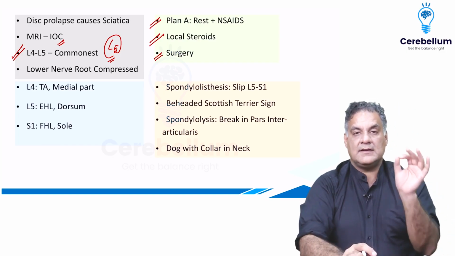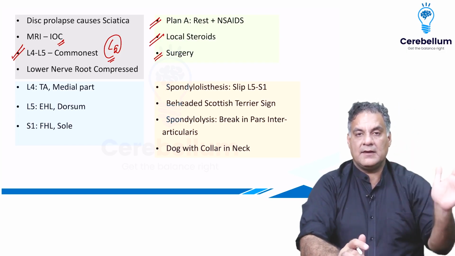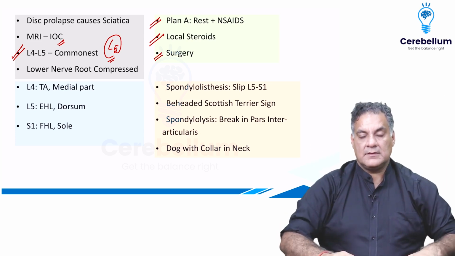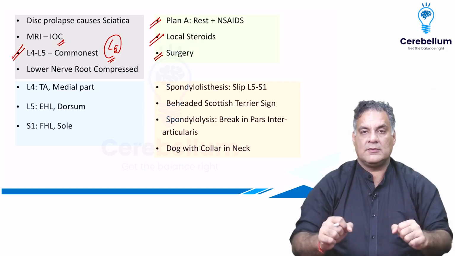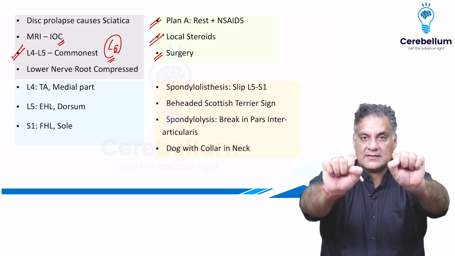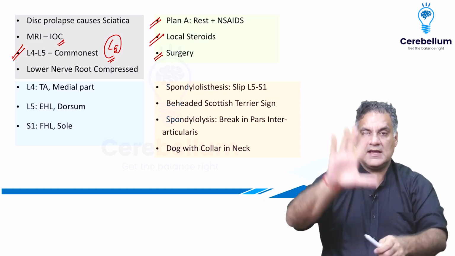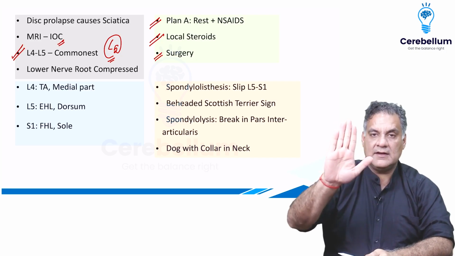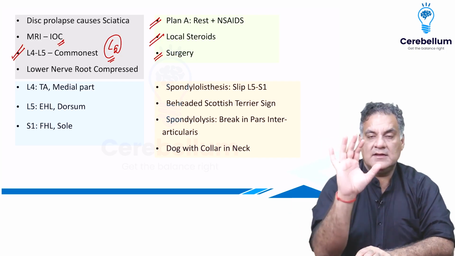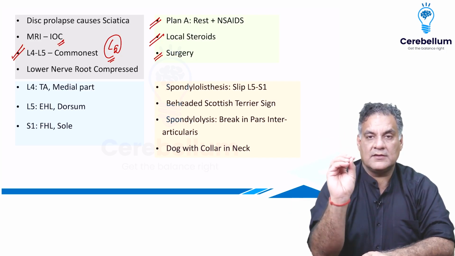Now, you should remember the important nerve roots for upper limb and lower limb. In the upper limb, the C5 does shoulder abduction, elbow flexion. C6 does the wrist extension. C7 the elbow extension. C8 the finger flexion. T1 intrinsic muscles of hand. So these are the important nerve roots, right?